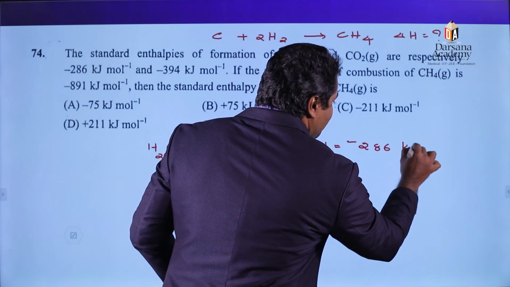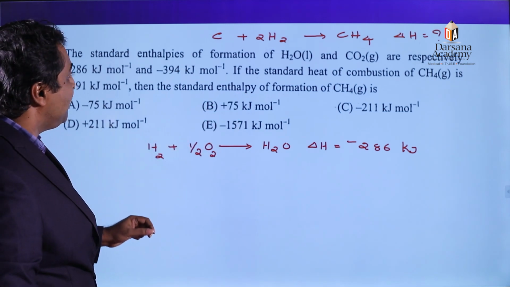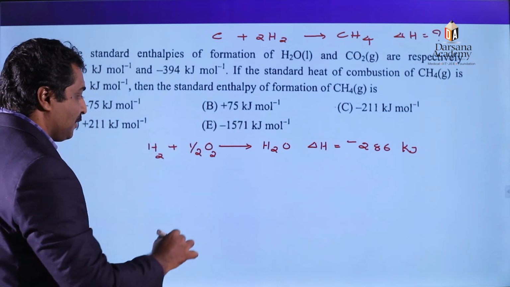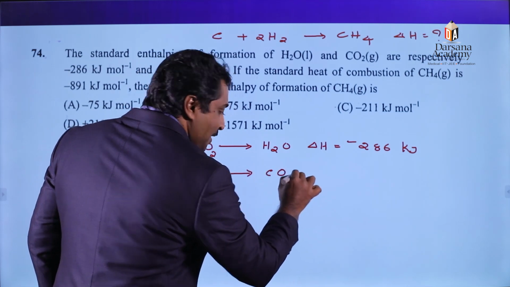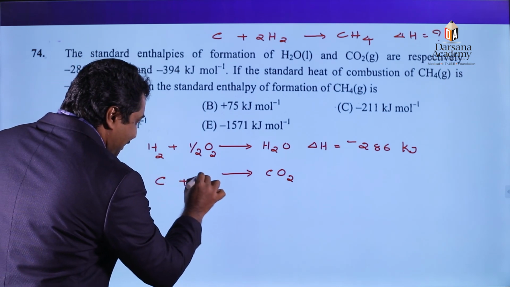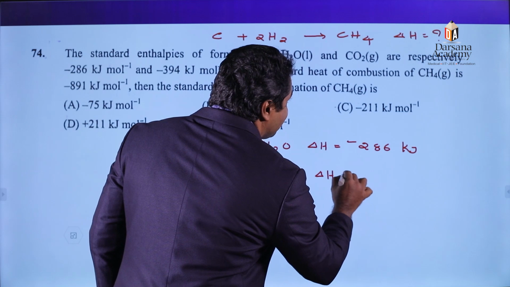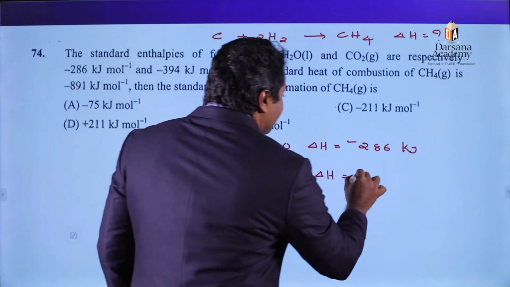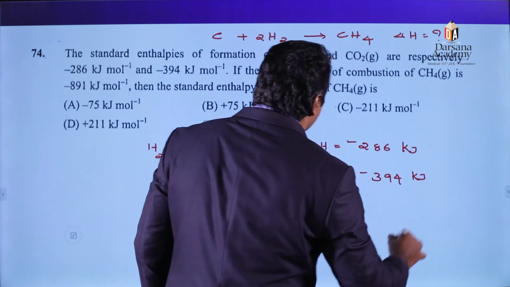Again, the second information given is standard enthalpy of formation of carbon dioxide, which means 1 mole of carbon dioxide is produced from the constituent elements carbon and oxygen. The enthalpy change in this reaction is minus 394 kilojoule per mole.